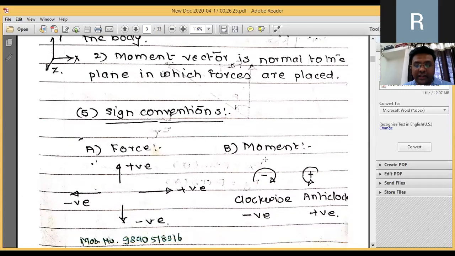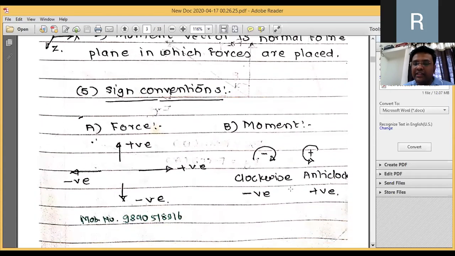So these are some sign conventions to be used. Again, these sign conventions are not fixed, it is not that they must be used only this way. These are the sign conventions generally used by me. The force going towards right is positive, left negative. If the force is going up, positive; down, negative. Clockwise moment is negative and anti-clockwise is positive. If somebody says that they take clockwise moment as positive and anti-clockwise as negative, will it do? Yes, it will do, but they have to use that particular sign convention throughout the solving of that example.